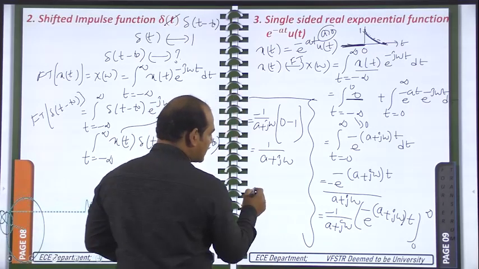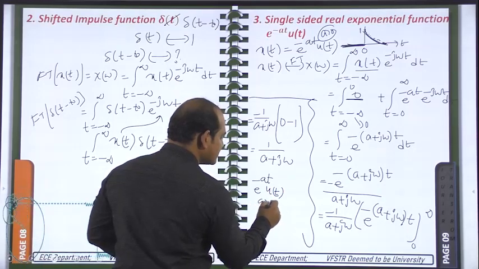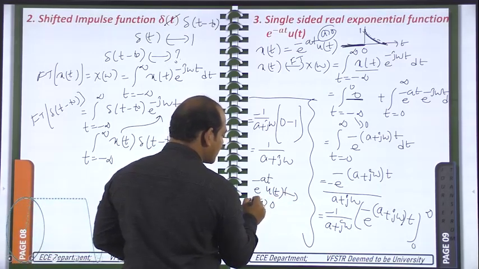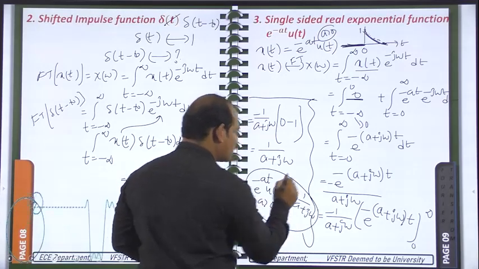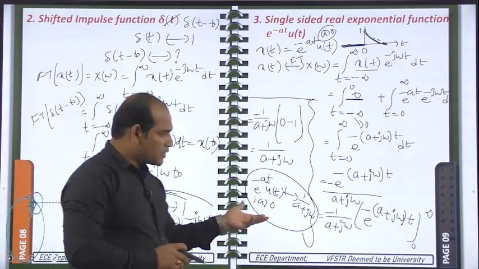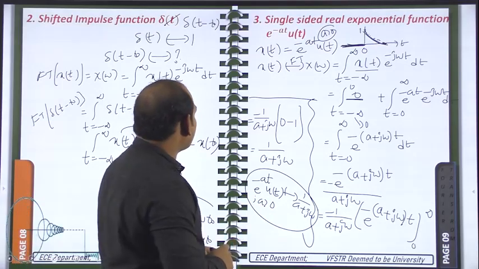So finally what we got here: e power minus a t u of t, where a is greater than 0, has the Fourier transform 1 by (a plus j omega). This is the Fourier transform pair. This one you have to remember. All the standard signals you have to remember like this.